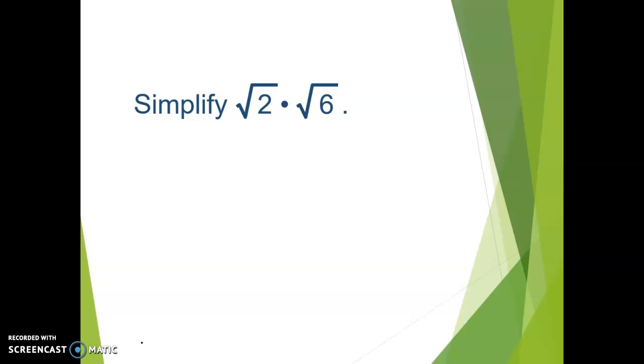All right, root 2 times root 6. The indexes are the same, so we can multiply them. Put them all under one radical symbol, 2 times 6. And then we go into the prime factorization. Here's the prime factorization of 2, and here's the prime factorization of 6. Notice there's not a multiplication symbol here, but there are parentheses, and parentheses mean we multiply. So this is 2 times 2 times 3.